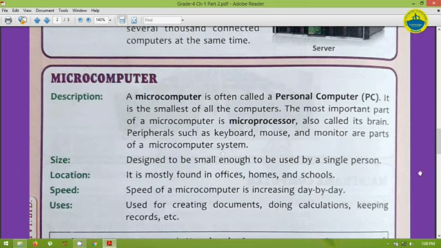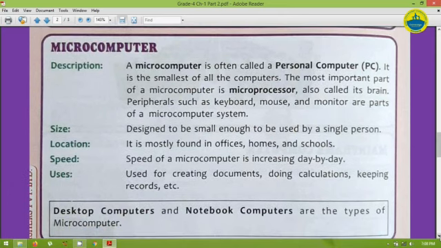Next is size: designed to be small enough to be used by a single person. If you have a laptop, it is very easy to carry it from one place to another. Location: mostly found in offices, homes and schools. The speed of microcomputers is also increasing day by day. Like when we are using the computer, we can say that it also works at a very high speed, as we don't have so many complex tasks. Whatever task we perform on the computer, it is performed at high speed. Next is uses: used for creating documents, doing calculations, keeping records, etc. So this is all about microcomputers.